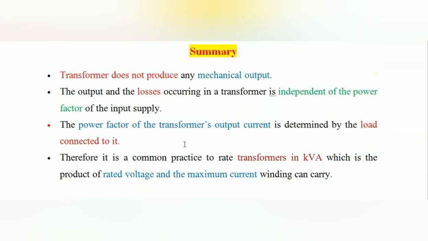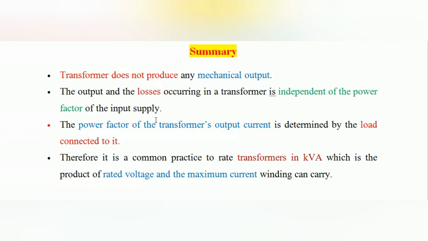So finally, the summary of this concept: the transformer does not produce any mechanical output. As already said, the transformer just transfers the power from primary side to secondary side. It does not create any mechanical output. That's why it is rated in kVA, and the output and losses occurring in the transformer are independent of power factor, right? The transformer is a static device, so the losses are negligible and independent of power factor, so the transformer is rated in terms of kVA.